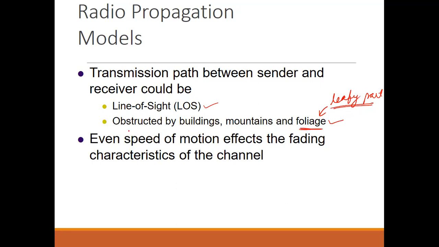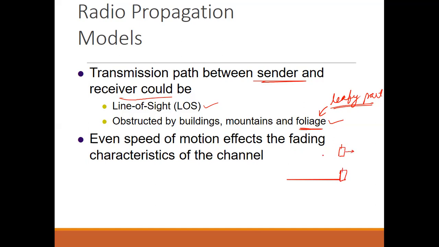So there can be two types of transmission path between sender and receiver. One is line of sight, and the second one is obstructed by buildings, mountains, and foliage. And second, we can assume that even the speed of motion affects the fading characteristics of the model. As we have seen in the first class, there may be two cases: in one case the mobile is placed within a vehicle or a car, and in the other the mobile is with a walking person.